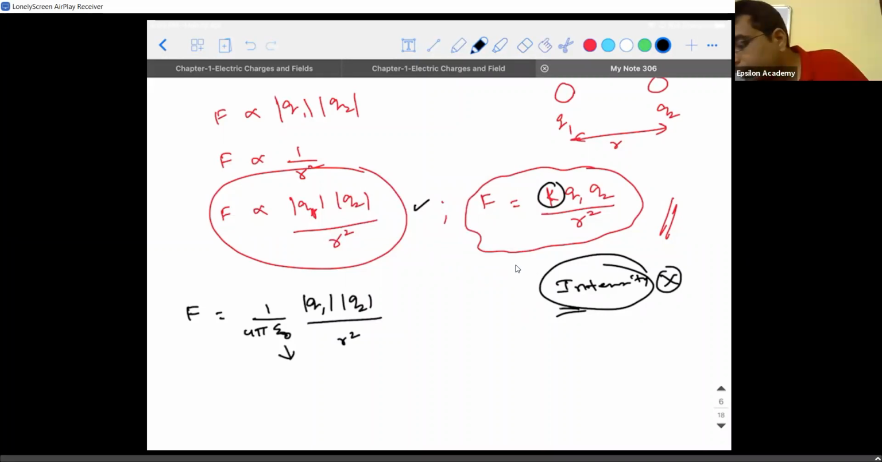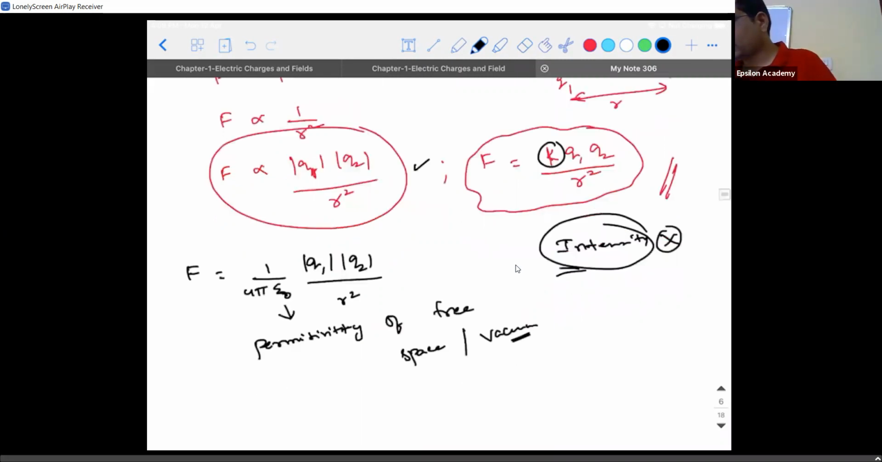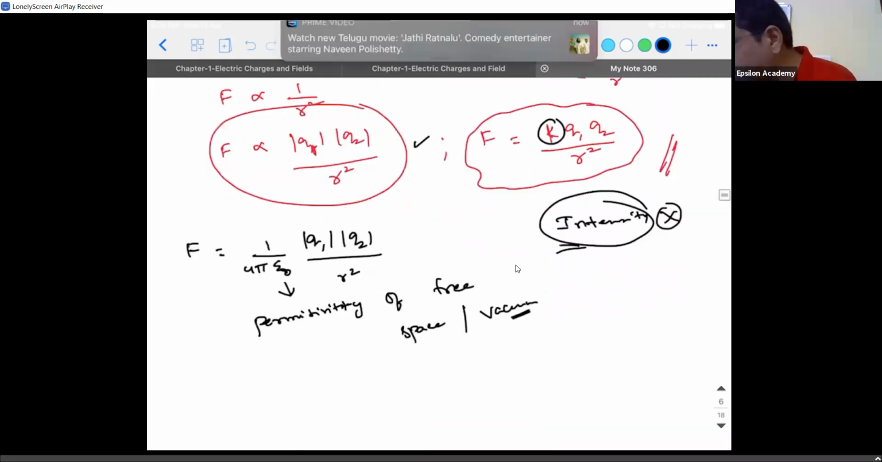It's called permittivity of free space or vacuum. Okay, next. What is going to be the value for it?